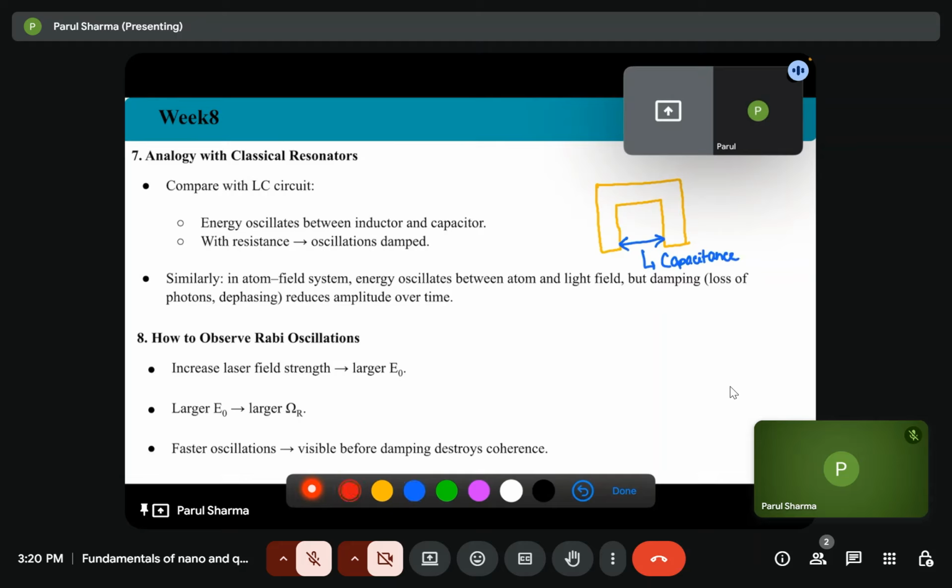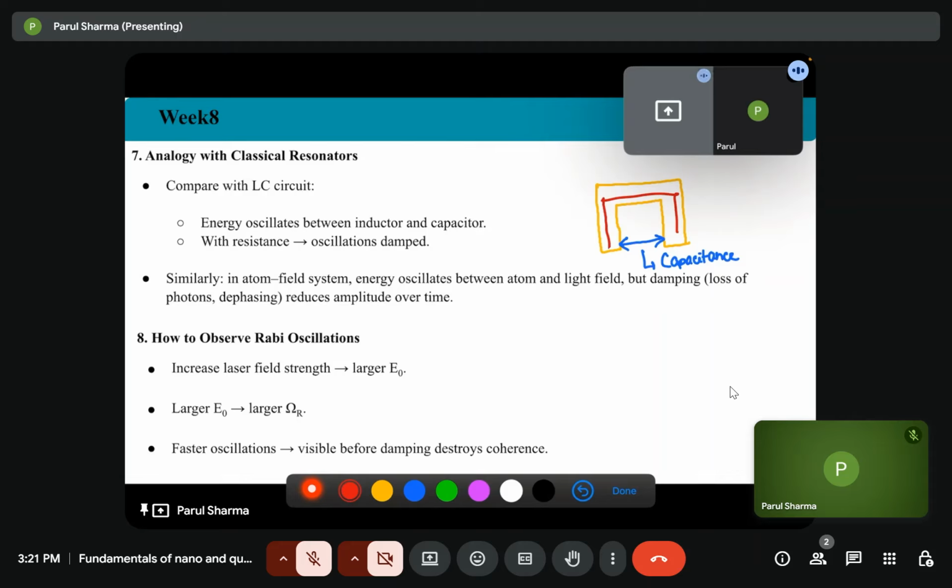and also, because of this material, there will be inductance. So energy will oscillate between inductor and capacitor, and there is some resistance that is associated with the resonator. Just like if we have gold, it has a complex refractive index. There will be some loss of energy, so oscillations will be damped.